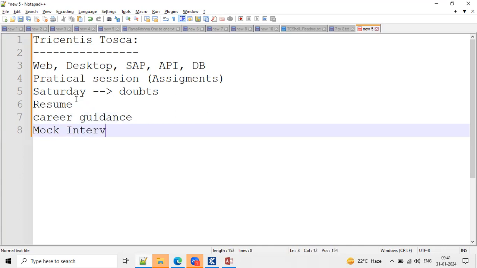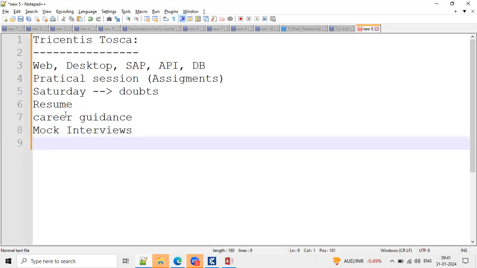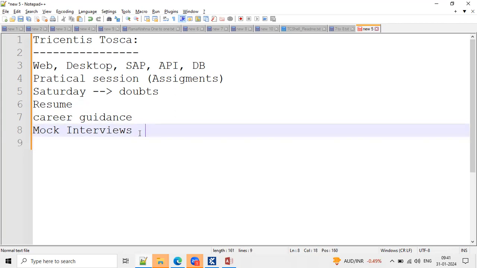We'll take mock interviews once we complete the batches. After giving 2 to 3 mock interviews, we'll share feedback with you as well. What is your level, what are your explanation skills, and how are you interacting with the interviewer? That kind of knowledge we'll share with you. Based on that, you can improve your knowledge and attend the normal interviews.